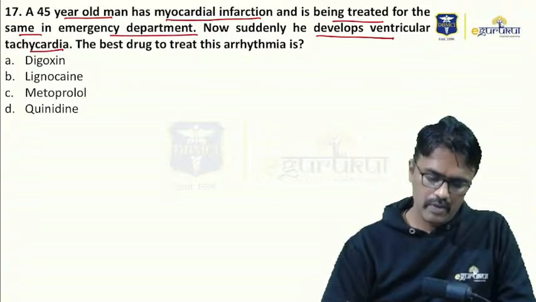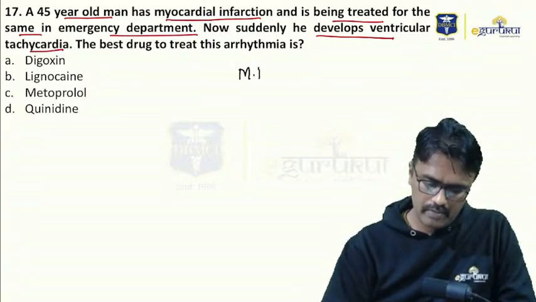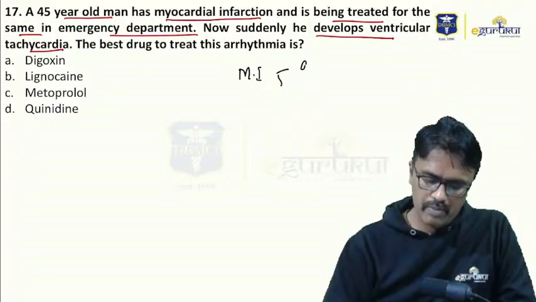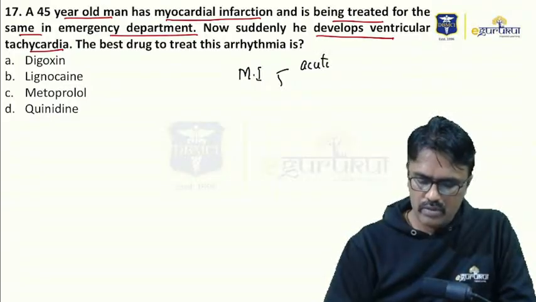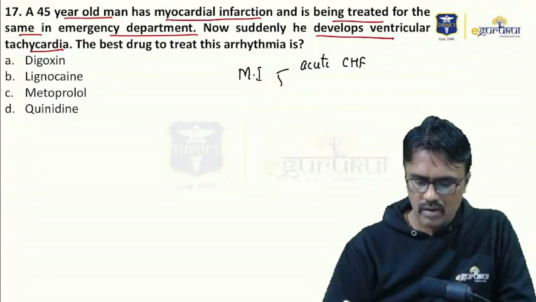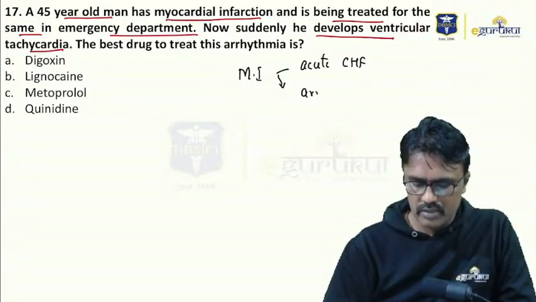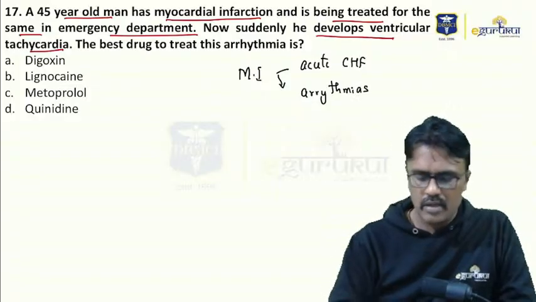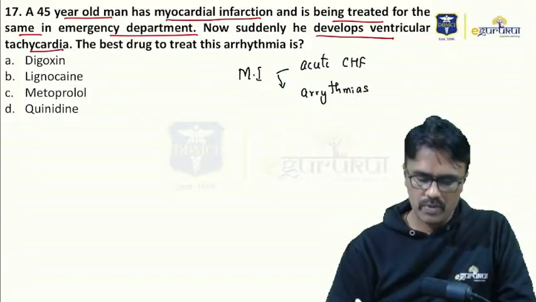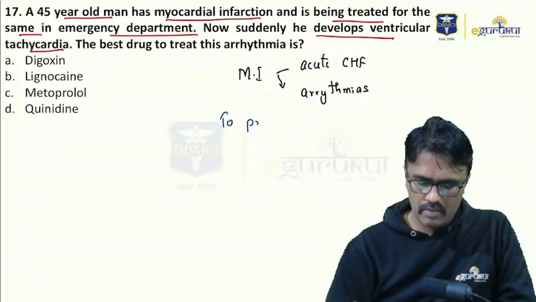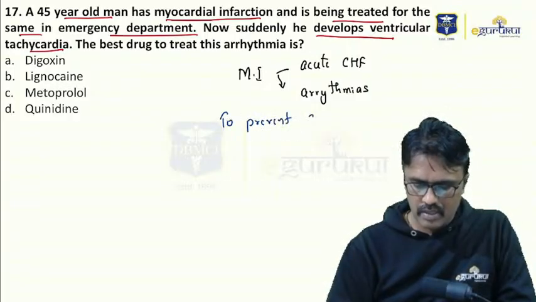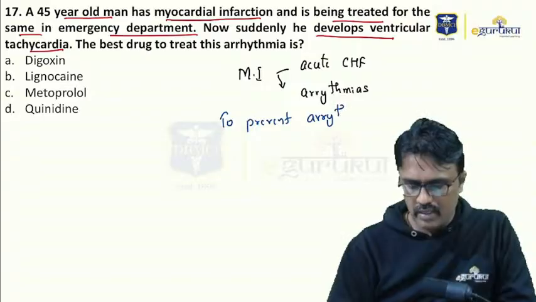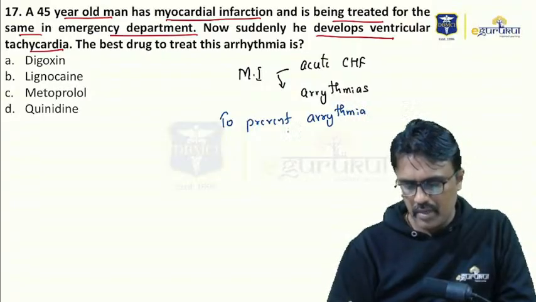So remember, whenever there is MI, myocardial infarction, the patient may be prone to either acute heart failure or arrhythmias. To prevent arrhythmias, we can use beta blockers prophylactically. The most common beta blocker we use is metoprolol.